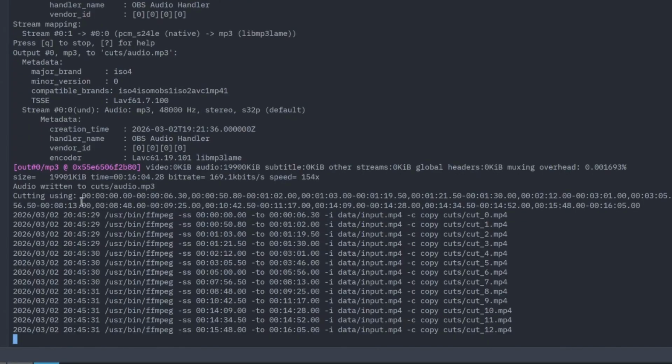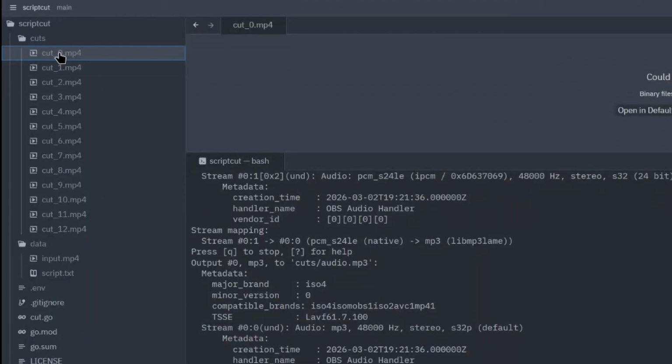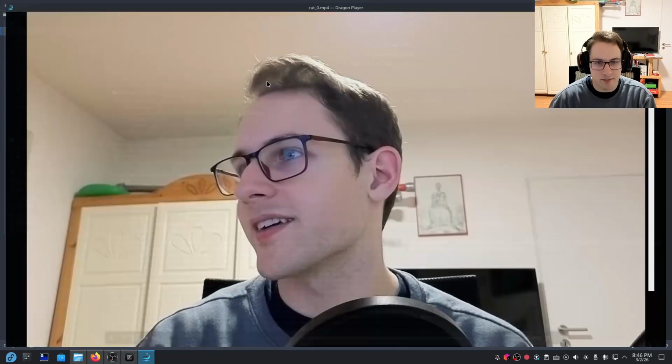And here we go. So we just got this output from Gemini, and no invalid timestamps, no nothing. And now this is all the commands that have been executed. Okay, so this is all the cuts right here. So let's see if it did it properly.